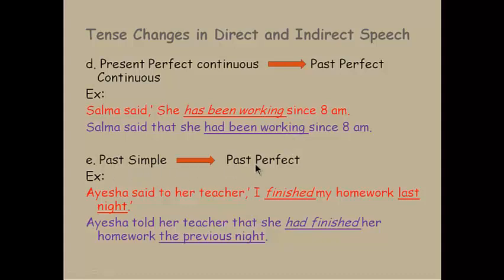Past simple changes into past perfect. You can see in the given example, I finished my homework last night, Aisha said to her teacher. Aisha told her teacher that she had finished her homework the previous night. This is past simple, and had finished is past perfect.